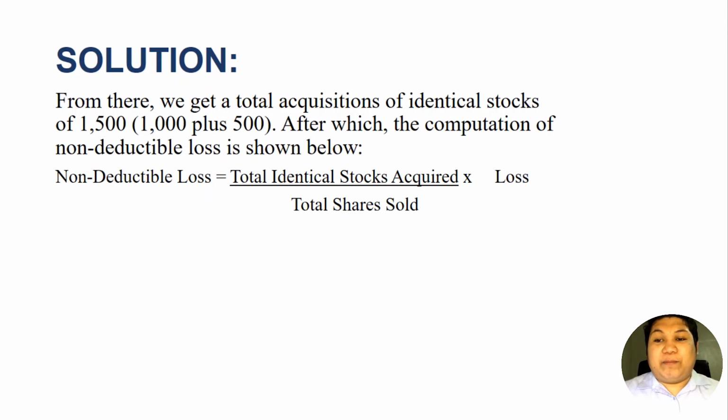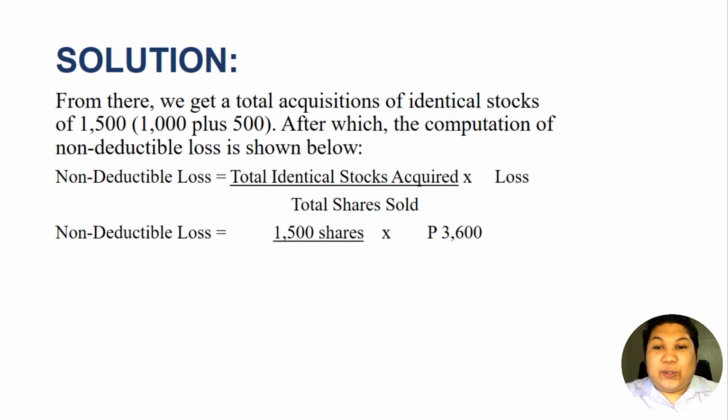The formula in computing non-deductible loss is equal to total identical stocks acquired over total shares sold, times the loss. Any figure that we arrive at from that formula is non-deductible. Our total identical stocks acquired was 1,500 and the total shares sold was 1,800, times the loss of 3,600 pesos.